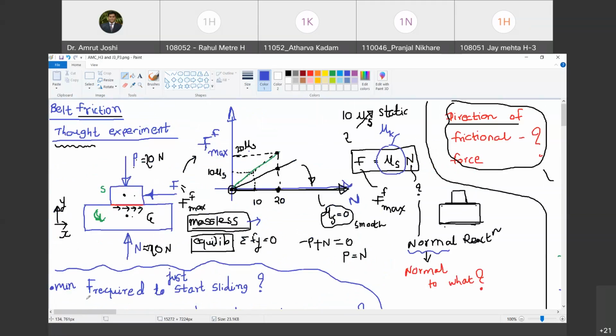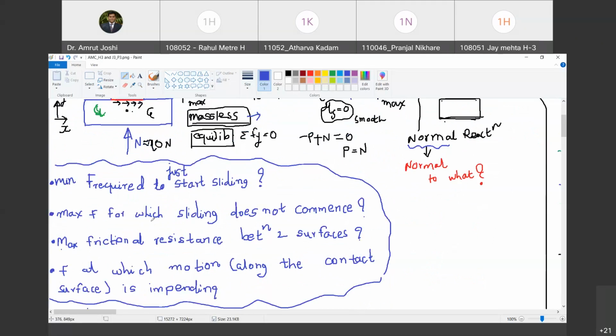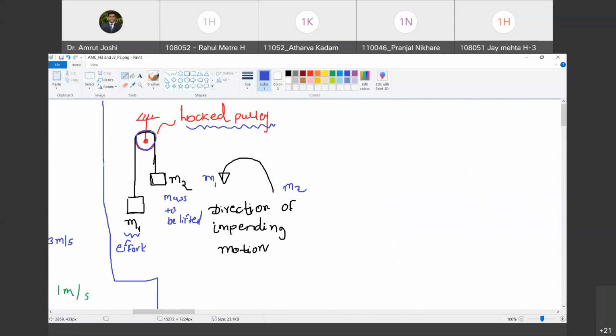देखो इसमें मैंने अगर question पूछा, what is the minimum F required to just start sliding? It is equal to the maximum frictional resistance. If I ask what is the maximum force F for which the sliding does not commence? It is equal to the maximum frictional resistance, which is the third descriptor. And the F at which the motion between the two objects is impending is one and the same. So all these four descriptors appear different, but they necessarily indicate the same value of force. I will be using any one of the descriptors when I talk henceforth.